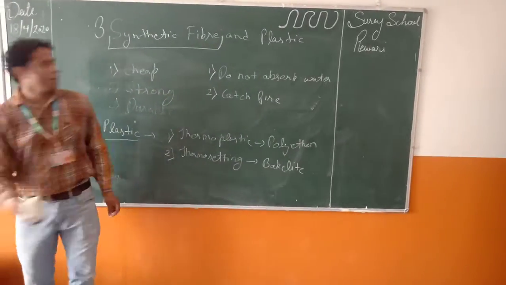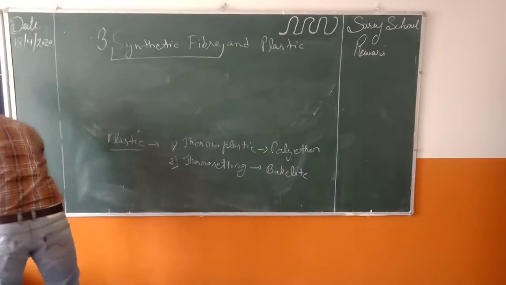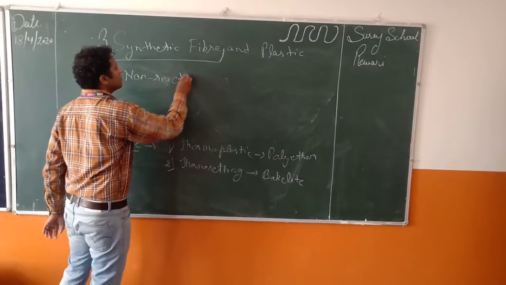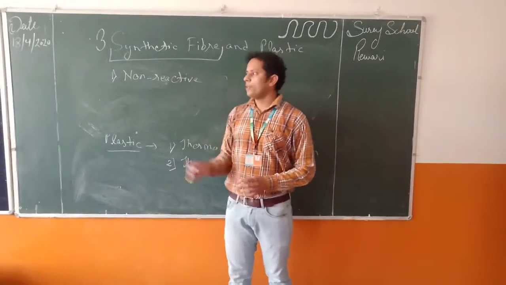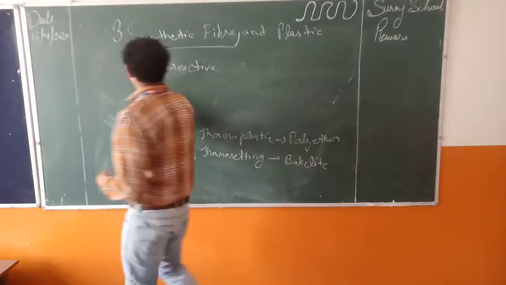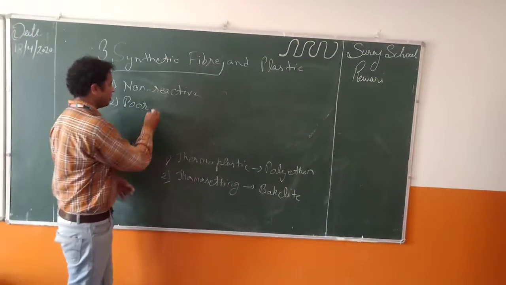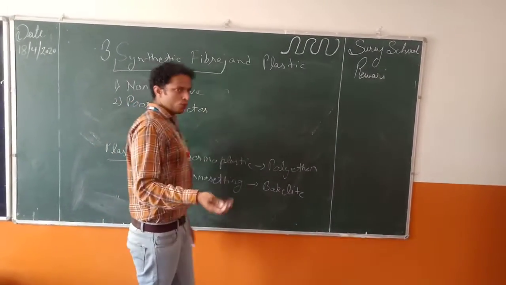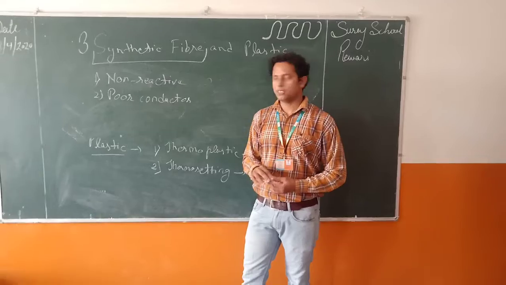Now we will read about the properties of plastic. Plastics are non-reactive. They are mostly non-reactive to many substances, air, water, etc. So they can be used to store chemical substances, food, etc. They are non-corrosive in nature. They are poor conductors of heat and electricity, so they can be used easily in different ways to cover wires, to make switches, etc.